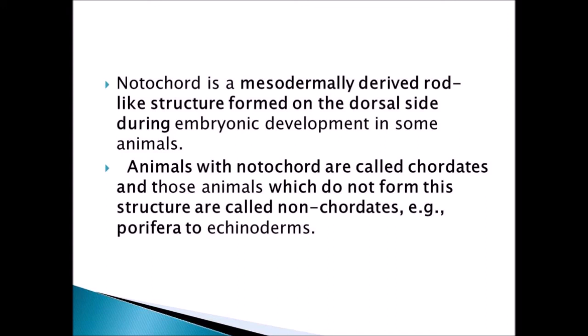Phyla are nothing but the divisions of the animals. In plants we studied bryophyta, thallophyta, all those divisions. Similarly, in the animal kingdom we have different phyla. Those are the divisions of animals. Without the backbone, from Porifera to echinoderms, all the phyla are there, and the other phyla have a backbone, so they are called chordates.